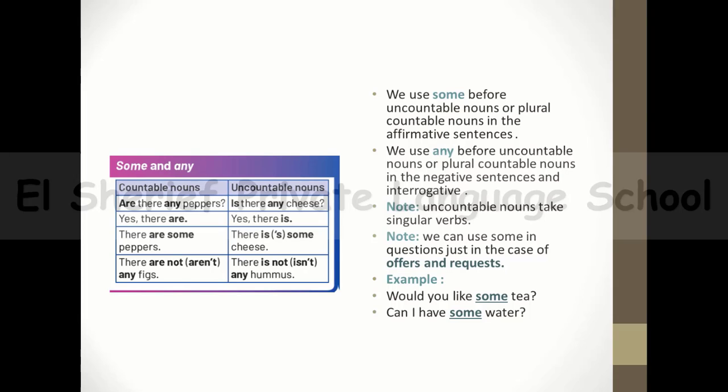Interrogative sentences are sentences like questions. And you have to pay attention guys that uncountable nouns take singular verbs. So I said, is there any cheese? There is some cheese. So the verb with it is a singular verb.